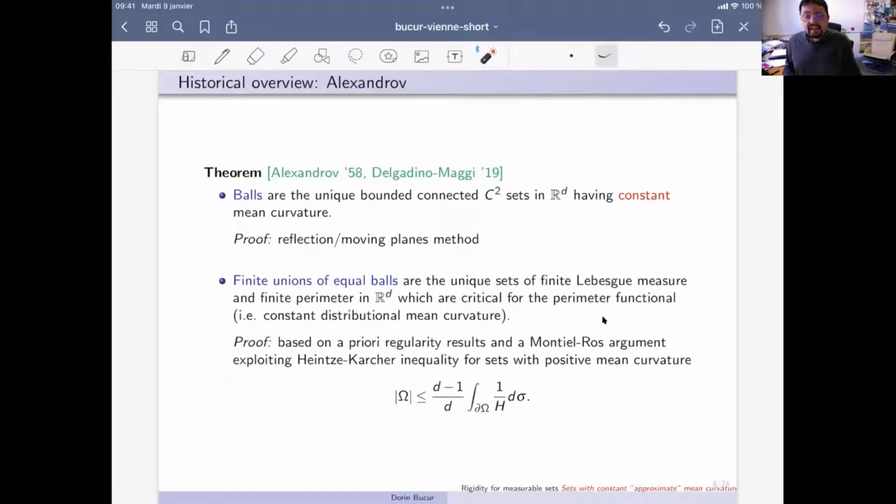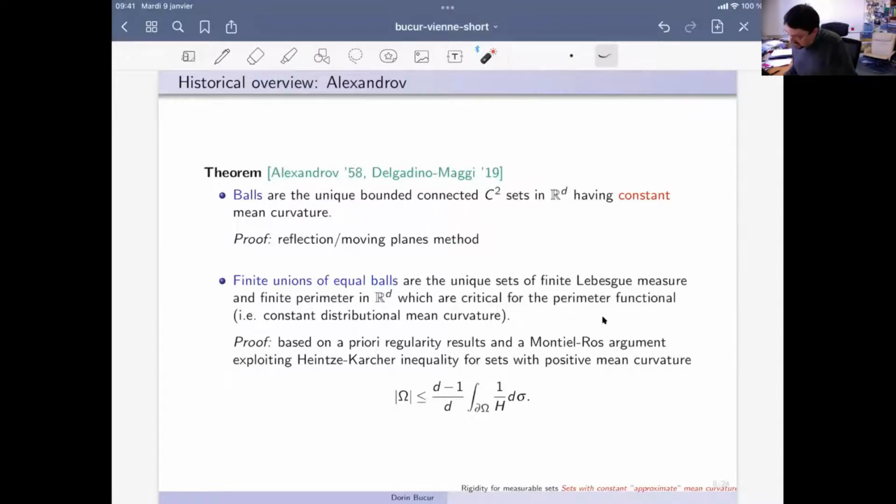this proof. And this result was nicely extended by Delgadino and Maggi a few years ago, where they somehow removed the C2 regularity a priori and the connectedness, and they proved that finite unions of balls are uniquely the sets of finite Lebesgue measure and finite perimeter which are critical for the perimeter function. Because constant mean curvature, which is a constant which is not zero, in the case of the Alexandrov theorem, corresponds to sets which are critical for the perimeter when, let's say, locally you minimize perimeter at a volume constraint.